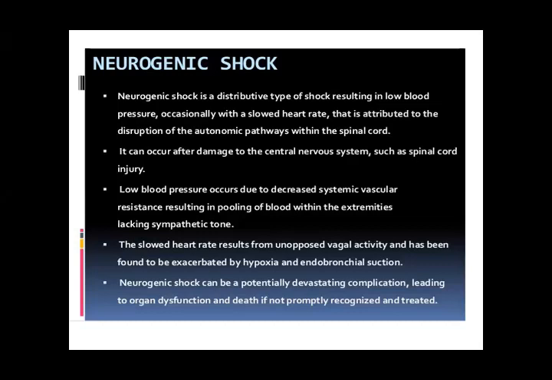The sympathetic nervous system is responsible for toning up the muscular area of the vessels. So this is poor, and the slowed heart rate results from unopposed vagal activity.